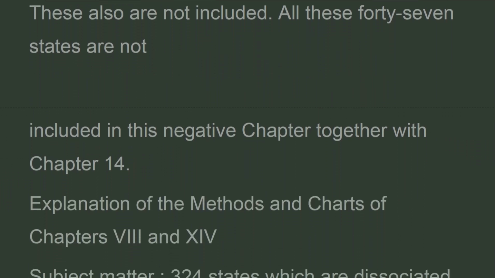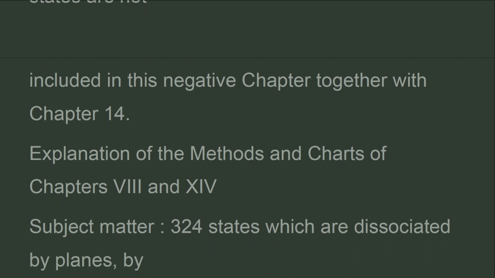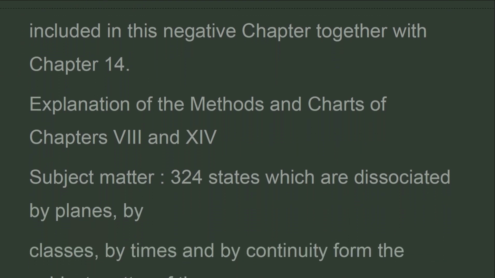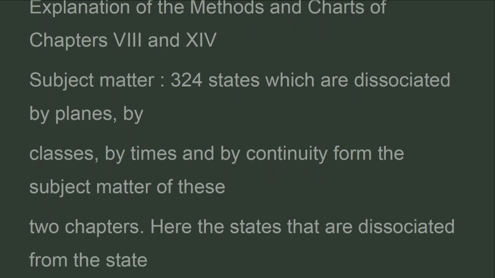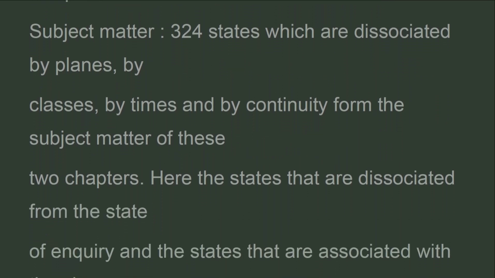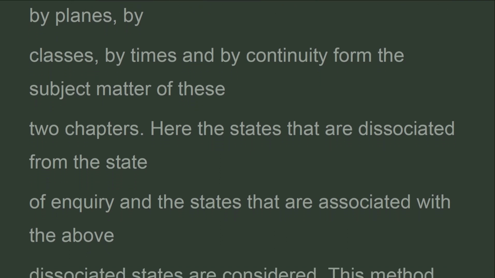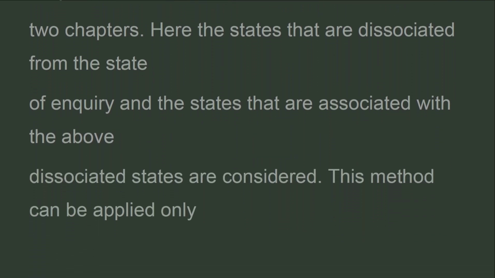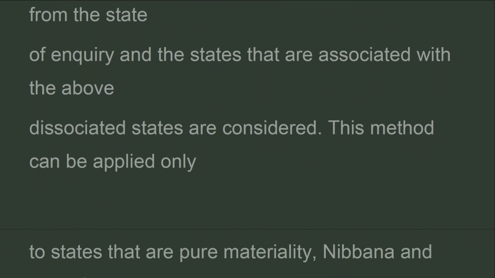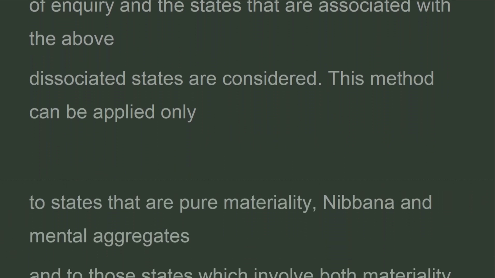Explanation of the methods and charts of Chapters 8 and 14. Subject matter. 324 states which are dissociated by planes, by classes, by times and by continuity form the subject matter of these 2 chapters. Here the states that are dissociated from the state of inquiry, and the states that are associated with the above dissociated states, are considered.